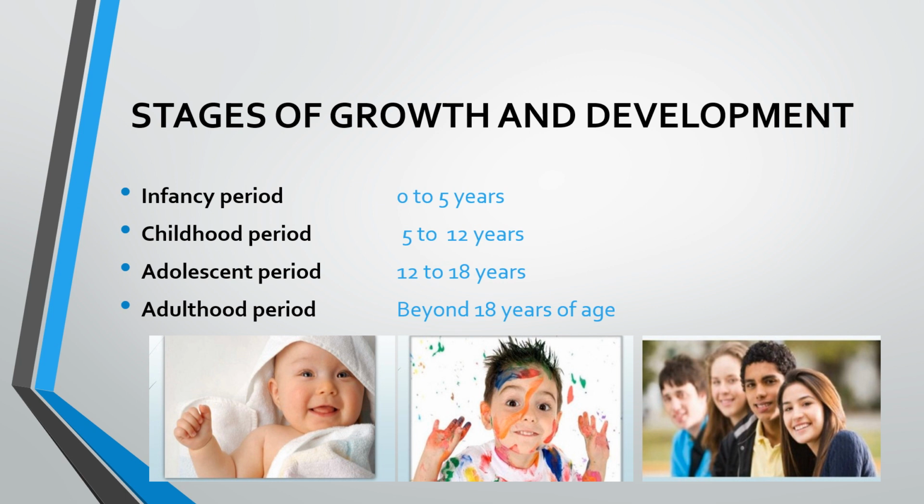The third one is adolescent period. Third stage is adolescent stage, which starts from 12 years up to 18 or 19 years. So it is the most important and crucial period of individual's development with which the teacher has to deal. The word adolescence means to grow to maturity.